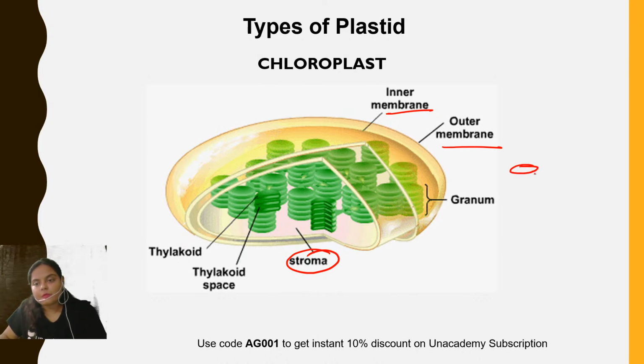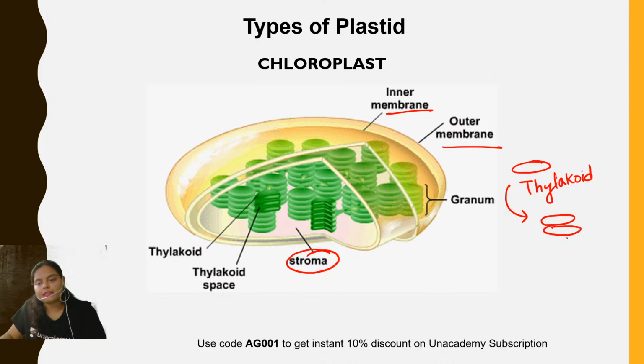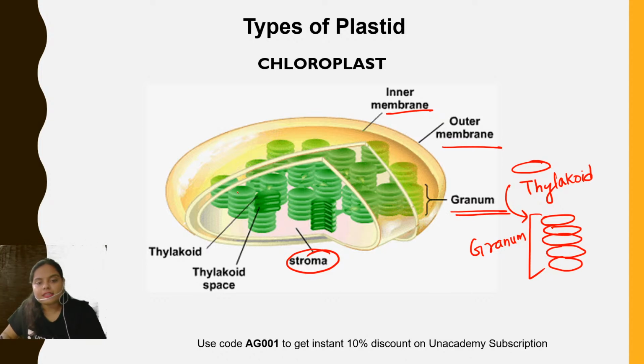A single membrane bound structure called thylakoid is present inside the stroma region. This is a thylakoid. These thylakoids are stacked one upon the other like a pile of coins, and this piled thylakoid structure is the granum. See, it is mentioned over here. All these green structures are the granum. The granum is composed of individual discs, and each individual disc is a thylakoid.